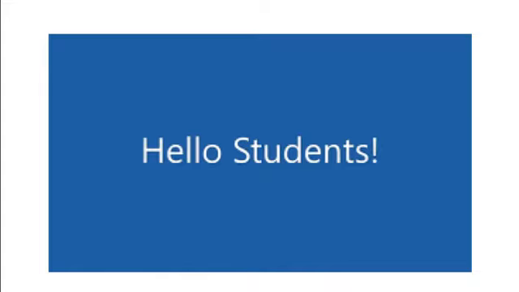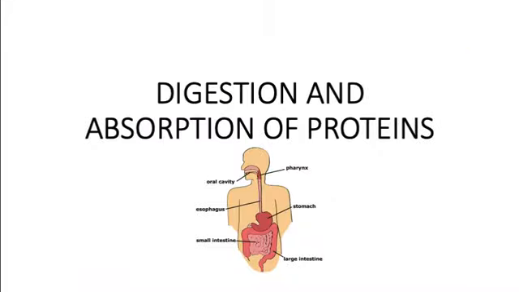So we finished in the last class about the protein structure and also the properties of protein. Now next we'll go on to the digestion and absorption of protein. Along with it, we should also know the abnormalities in digestion and absorption of protein. So when we talk about digestion and absorption of protein, we should know what are the dietary sources that we take in our diet, which is rich in proteins, right?